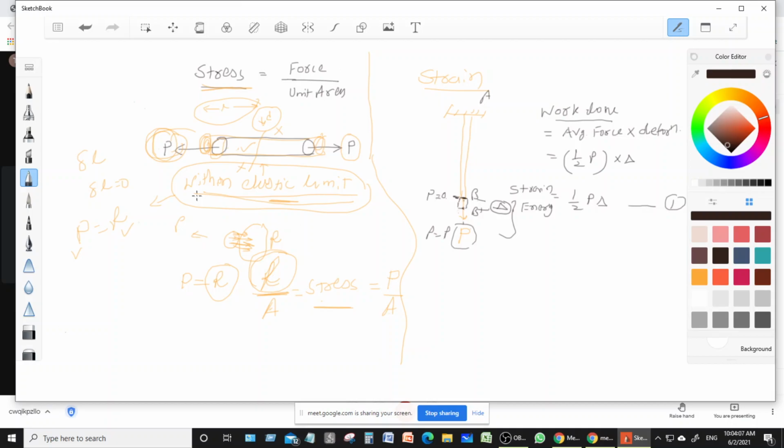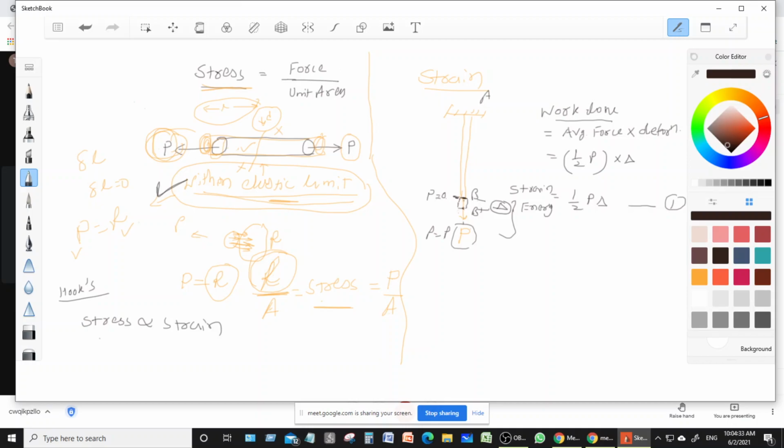Now there is one law of Hooke, right? I think you have understood Hooke's law in engineering mechanics. So what is Hooke's law? According to Hooke's law, when you apply the load within the elastic limit, the stress is directly proportional to strain, right?